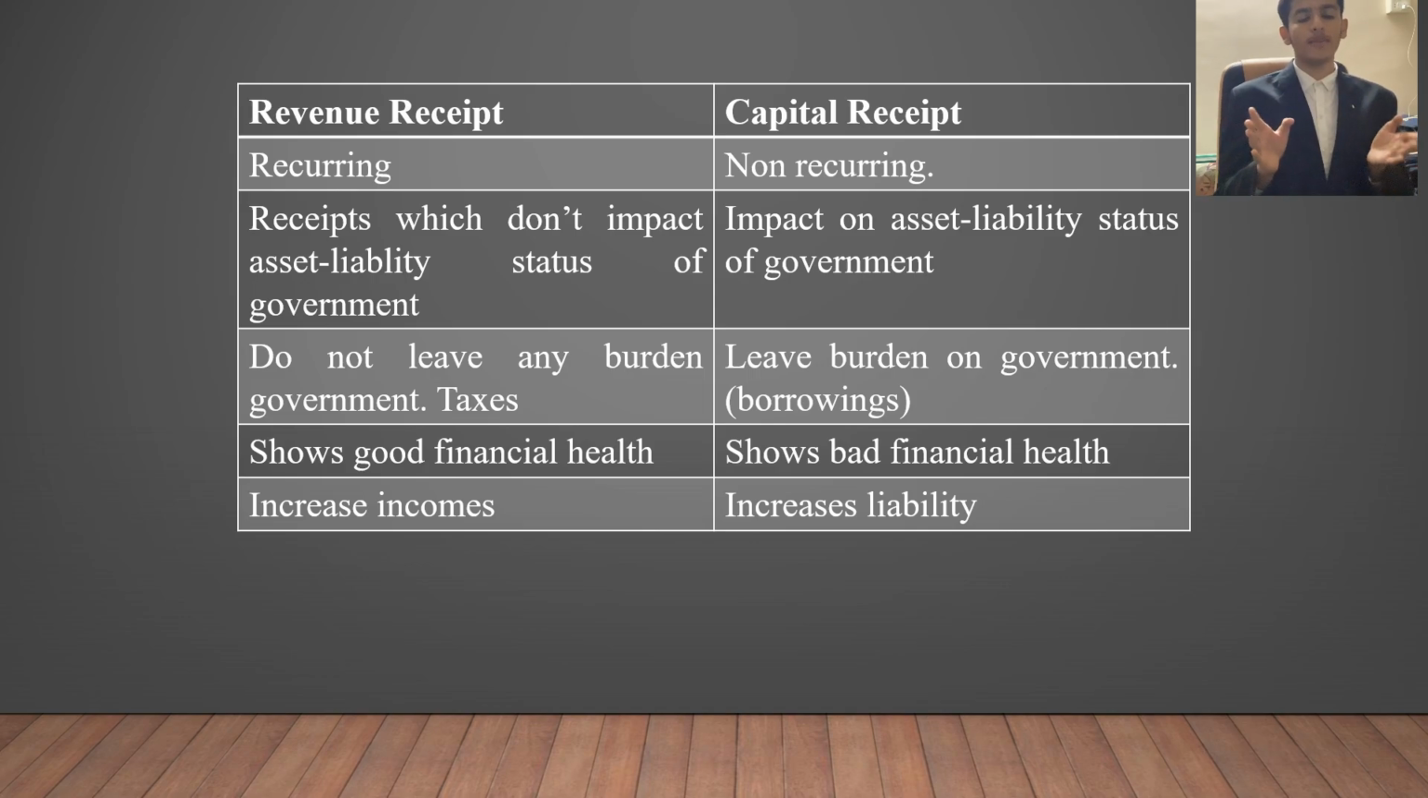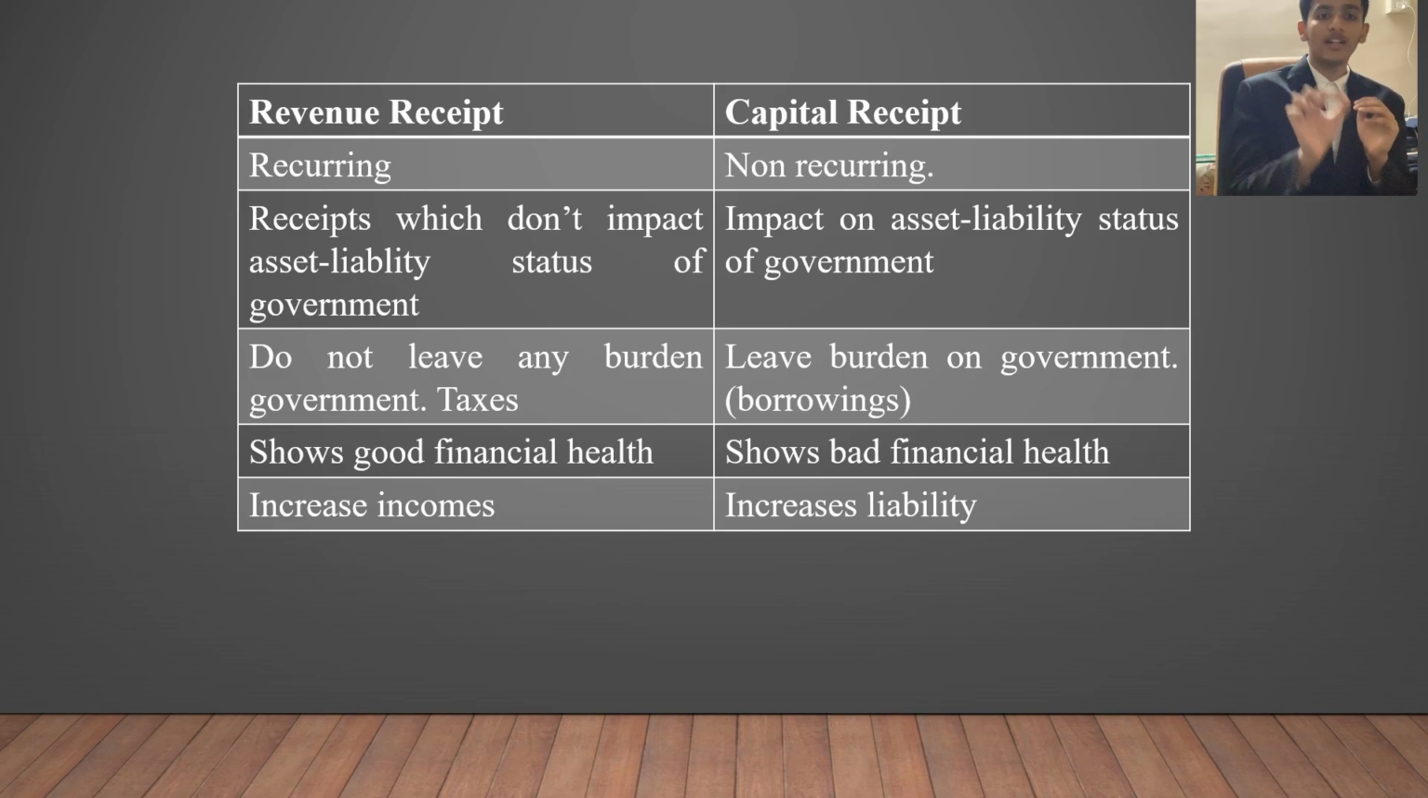So next points are basically straightforward. Whenever collection of revenue receipts is there, it does not give any problem to the government. Whereas on the capital receipt side, there is a huge problem to the government because there is a huge capital that is directly coming to them. Next, revenue receipt: more the revenue receipt, better the financial health. More the capital receipt, worse the financial health. We are talking about a country in this particular matter.